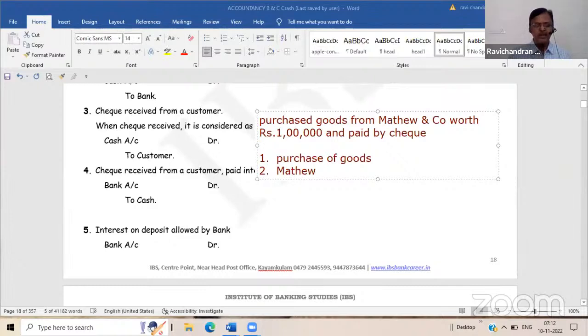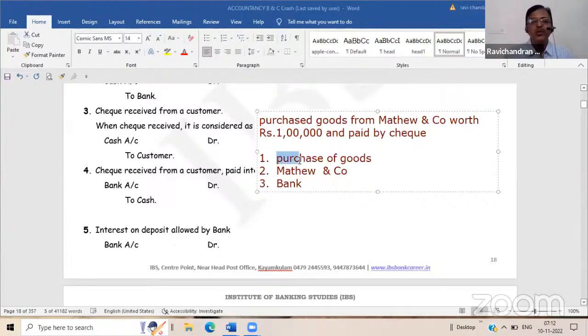Matthew and Company. And the third one is bank. Now you tell me, only two aspects we have to take. Three aspects will not come, no. Only either debit or credit, is it not? Only one debit and one credit. Now, which item will you remove from this? Purchase, bank, Matthew? Matthew you have to remove.